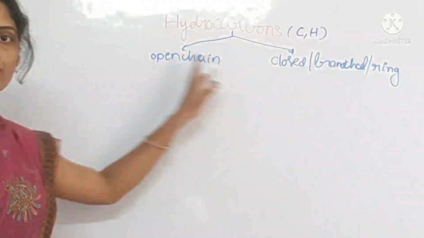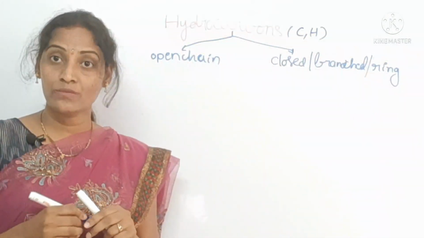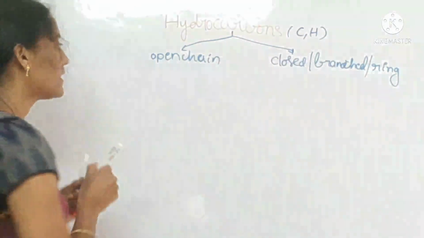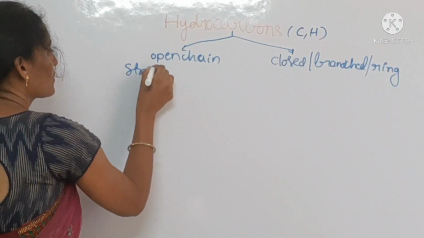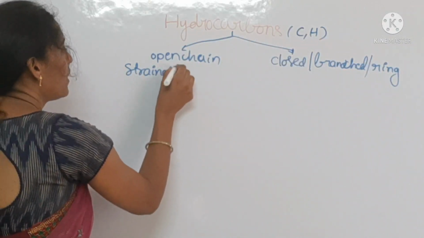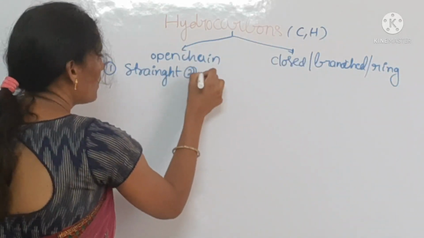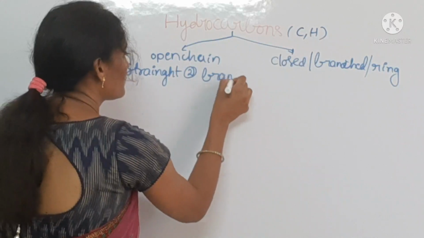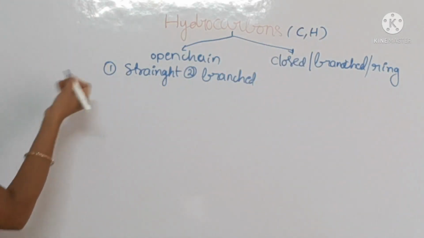This is one classification. Open chain hydrocarbons are of 2 types: straight chain hydrocarbons and the second one, branched chain hydrocarbons.